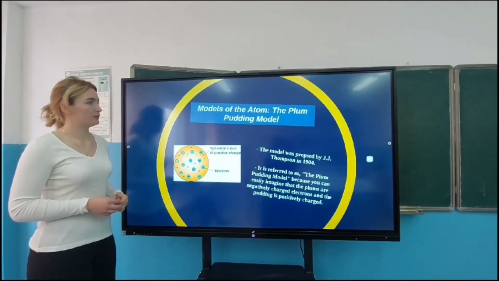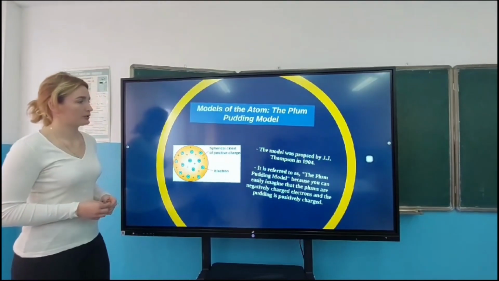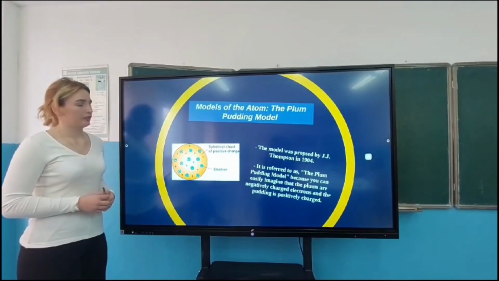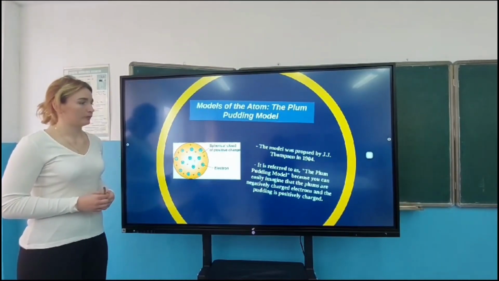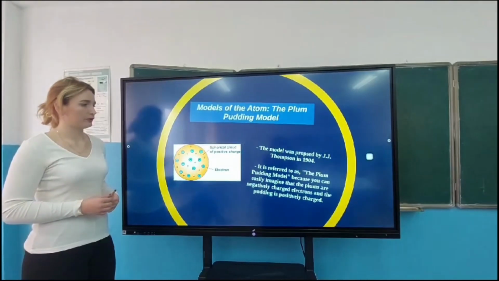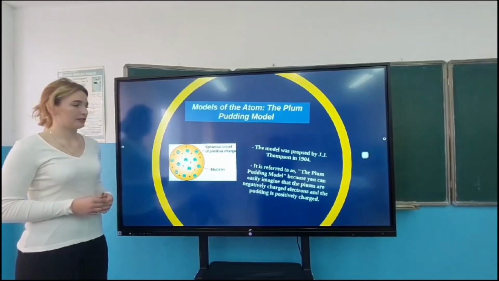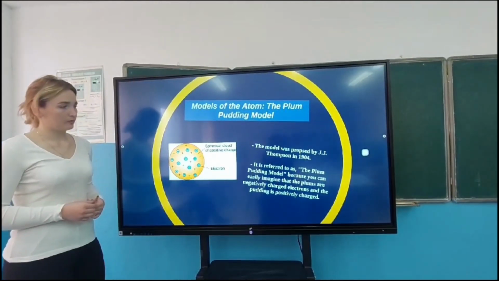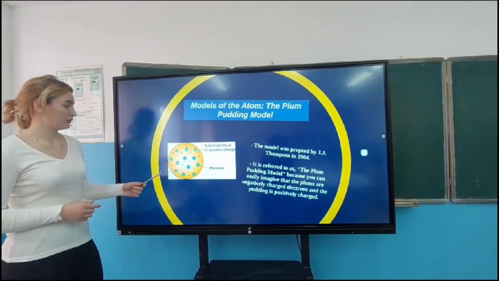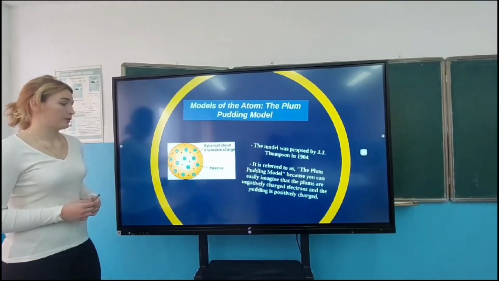Models of the atom: the plum pudding model. The model was proposed by Thomson in 1904. It's referred to as the plum pudding model because you can easily imagine that the plums are negatively charged electrons and the pudding is positively charged.